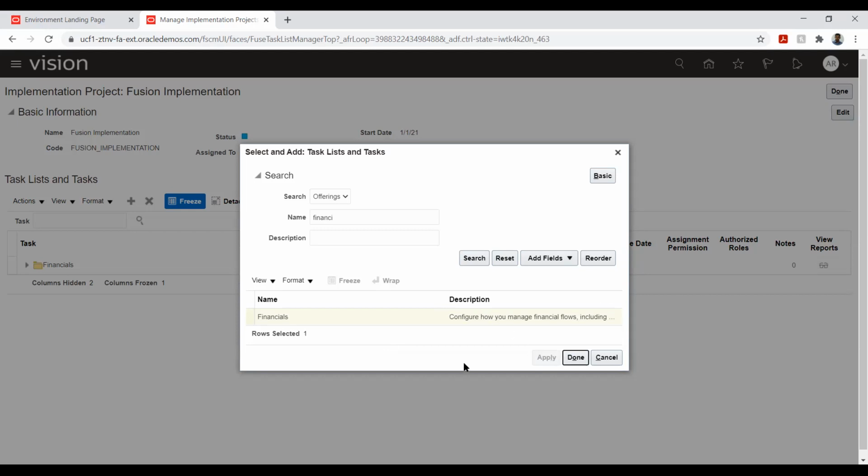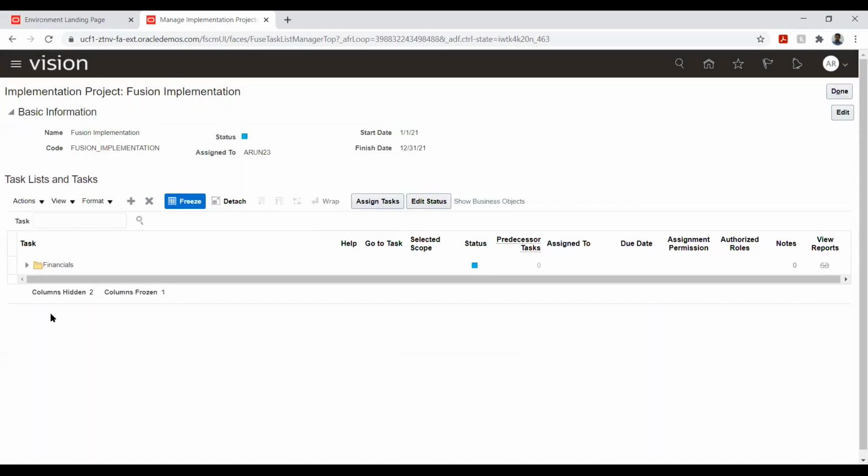Okay. So now we can see that financials have been added. So I'll just click done. So if I want to add probably inventory, I can add it from here. But for now, I wanted to have only financials. So I have added it.